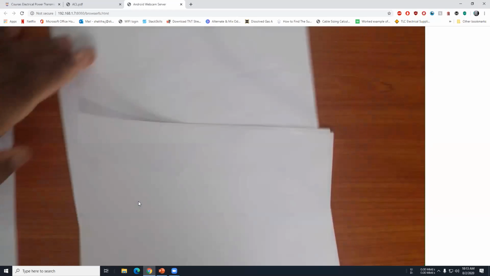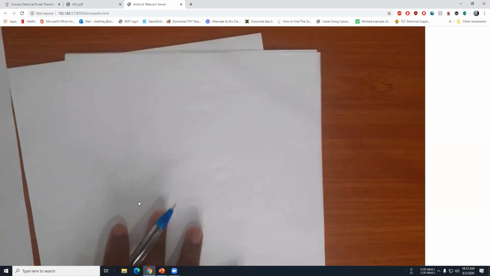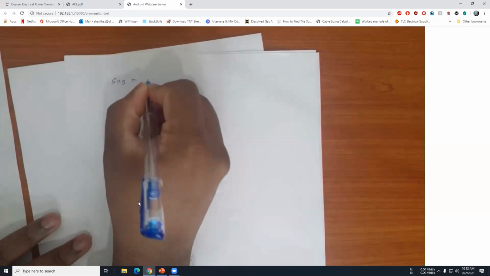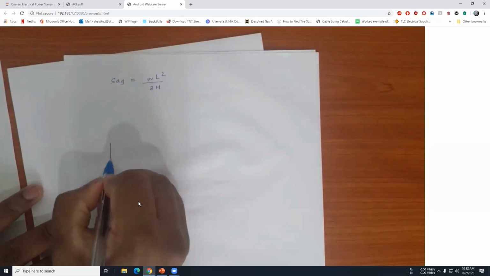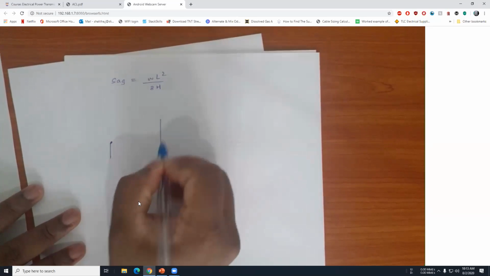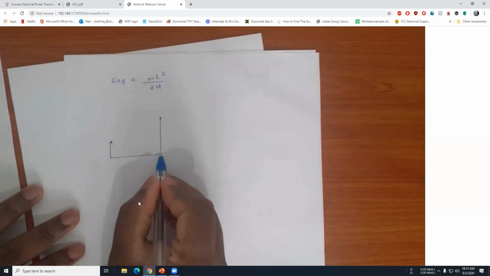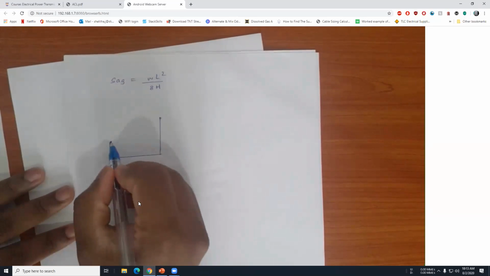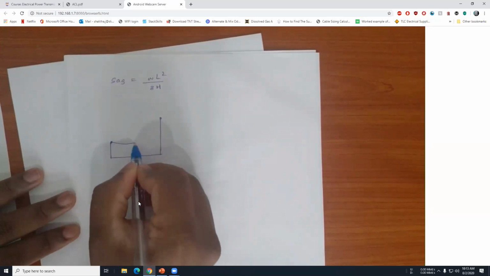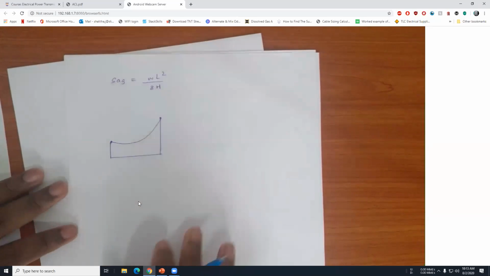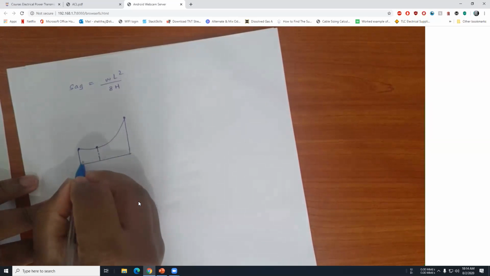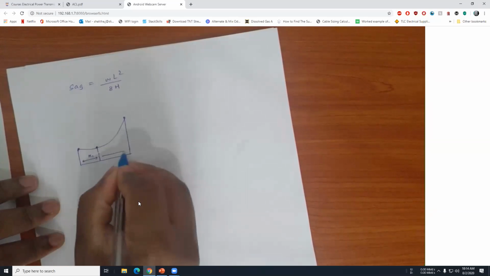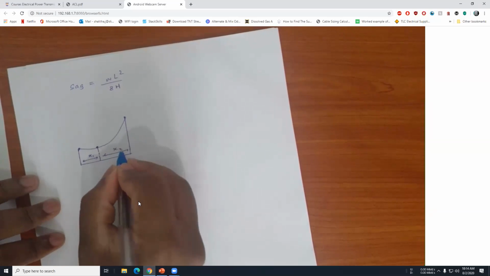So you all remember, a few minutes earlier we talked about this sag equation, which is WL squared over 8H. So you have two different heights for your transmission line, so your conductor will have some shape like this. Let's say our sag point is located here. The distance to the sag point from the shorter tower is x1. The distance to the sag point from the longer tower is x2.